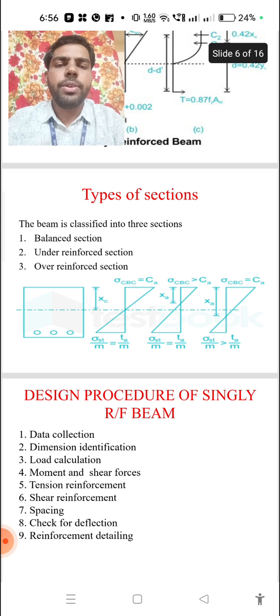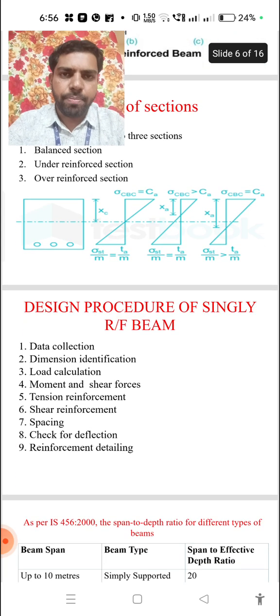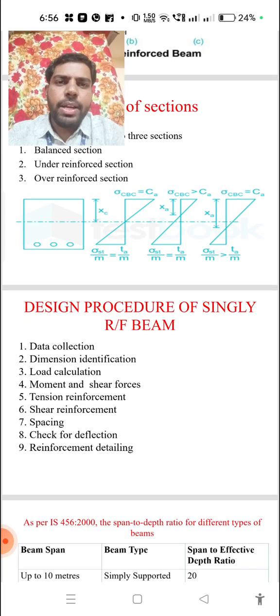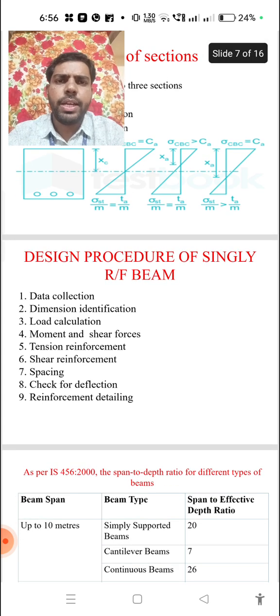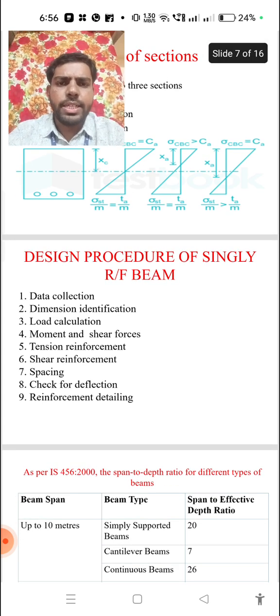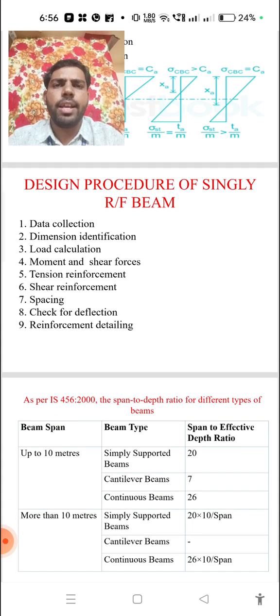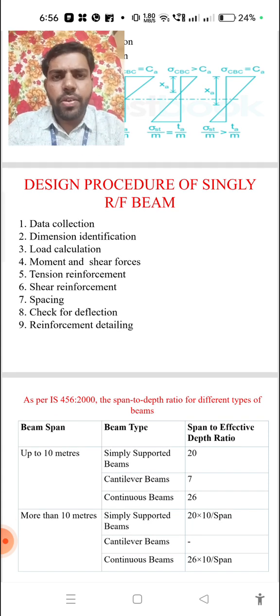Next, coming to the design procedure of a singly reinforced beam. For one particular singly reinforced beam, several factors must be considered in the design. First of all, data collection. What type of data do we need for the design of a singly reinforced beam?